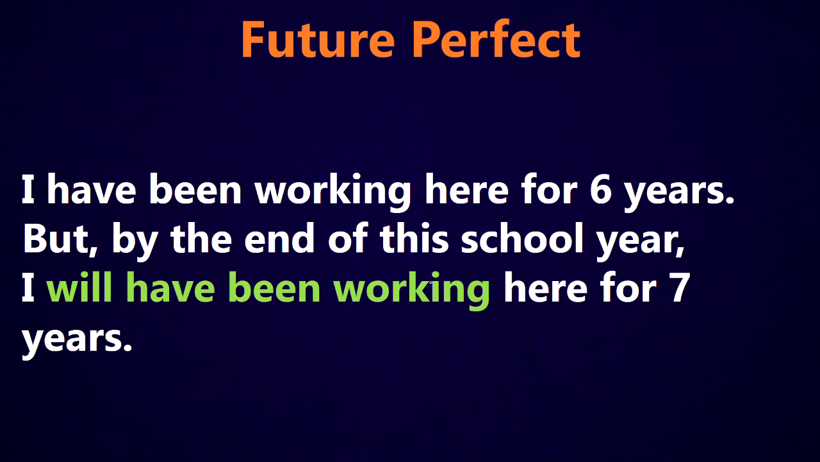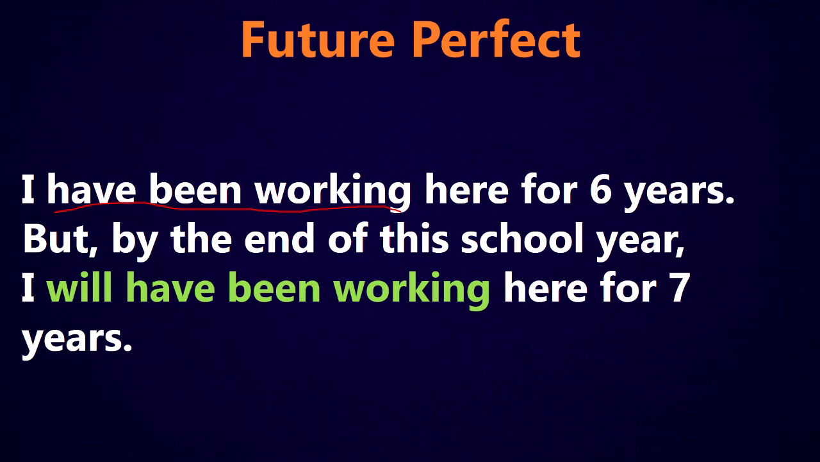So for example, I have been working here for 6 years. So this is the present perfect progressive. I have been working here for 6 years. I started working here 6 years ago, and I'm still working here now. So it started in the past, and it continues until now. So that's present perfect progressive. I've been working here for 6 years.